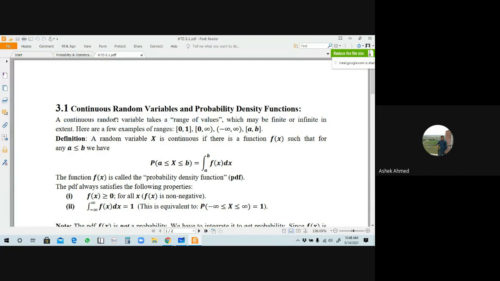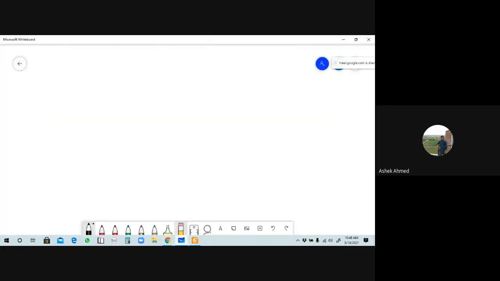or infinite extent. That means if you consider an interval 0, 1, tell me the interval is finite or infinite. 0, 1, this is finite because both endpoints are known. Is it right? So this is finite. If you take x belongs to the closed interval 0, 1. From here tell me, how many values of x are there here?